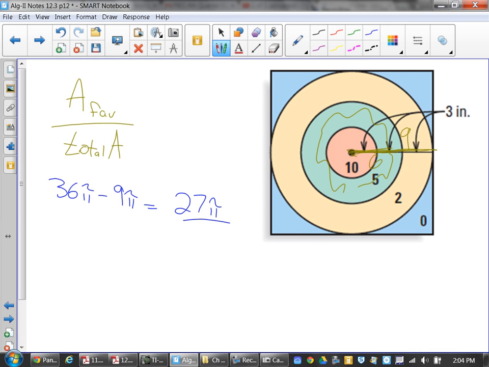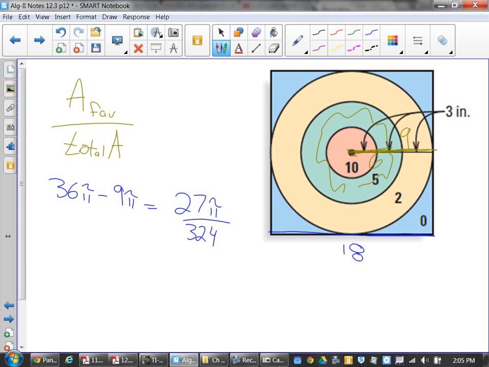The whole picture there is a square. How do you find the area of a square? Base times height. Well, what is it then? They're both 18. Here's why. This much is 9, which means this way is 9, so the whole thing is 18. I thought you said 8. So what's 18 squared? 324. Good. So your answer winds up being 27 pi over 324, whatever that decimal equivalent would be.